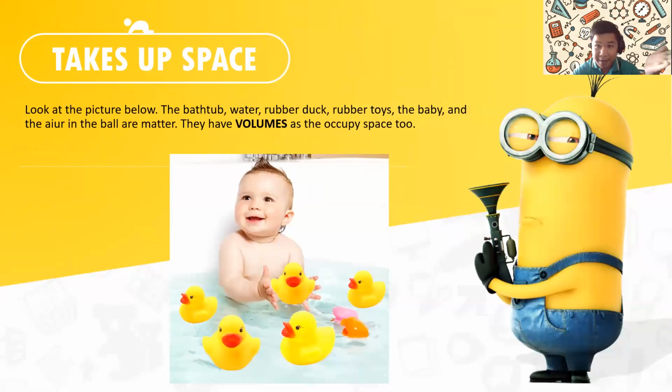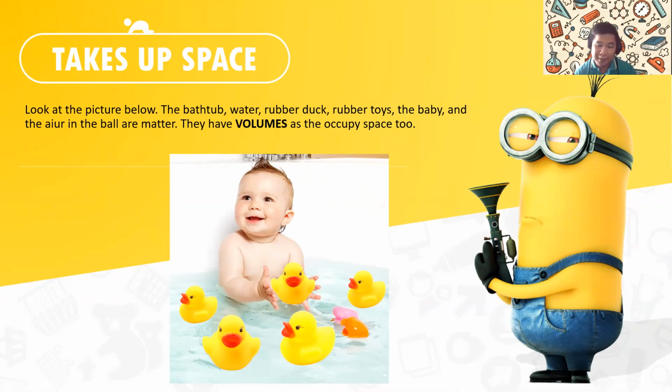Now, the space of the bathtub is, oh wait, let's just read first. Look at the picture below. The bathtub, the water, the rubber duck, the rubber toys, the baby, and the air in the ball are matter. They have volumes as they occupy space too.